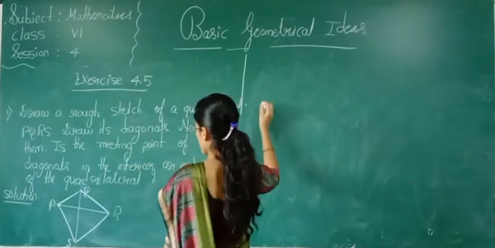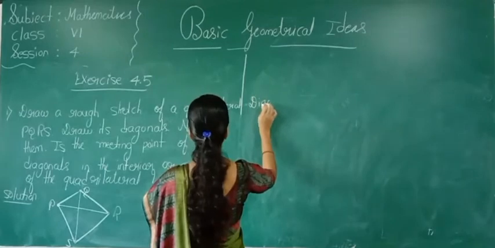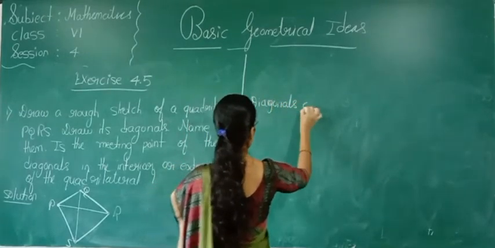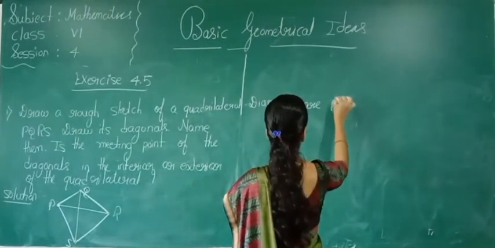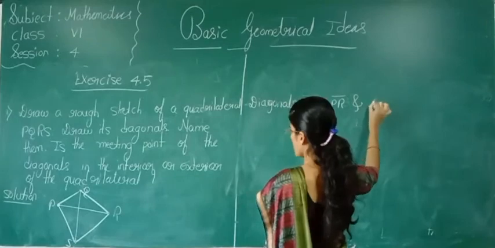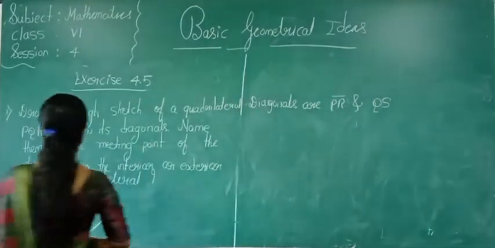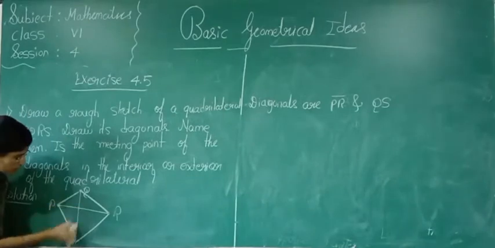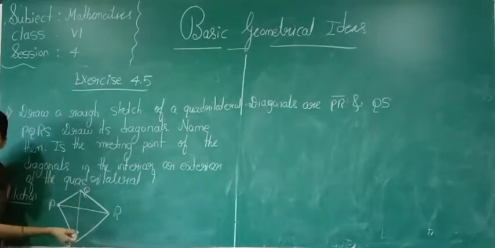See here. Diagonals are PR and QS. These are the diagonals. Is the meeting point of the diagonals in the interior or exterior of the quadrilateral? Now tell me students, these two diagonals are meeting in the interior of the quadrilateral or exterior of the quadrilateral?